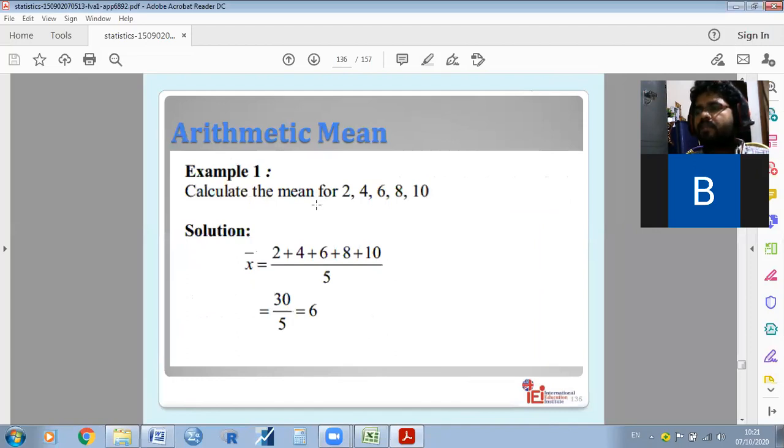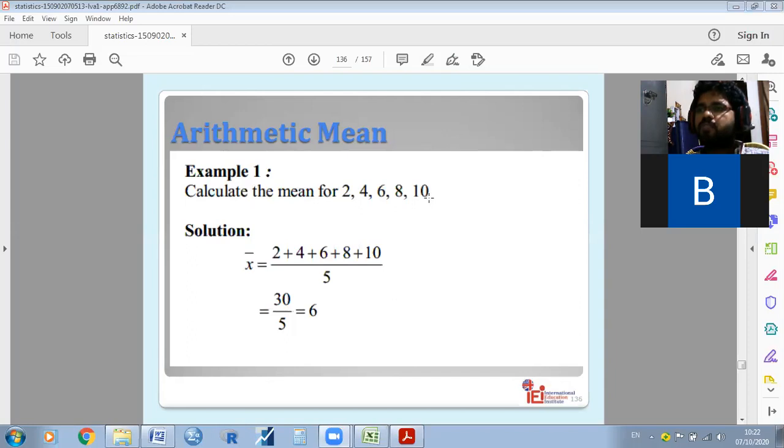See, for example, calculate the mean for 2, 4, 6, 8, 10. Here this is called raw data. If I collect information about your marks in a particular internal examination, someone scored 2 marks, someone scored 4 marks, another person scored 6 marks, another scored 8 marks, another scored 10 marks.